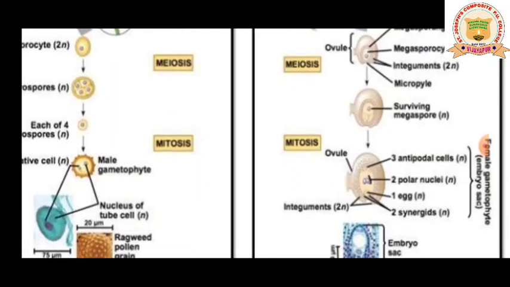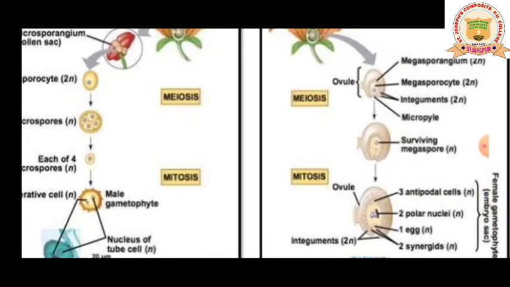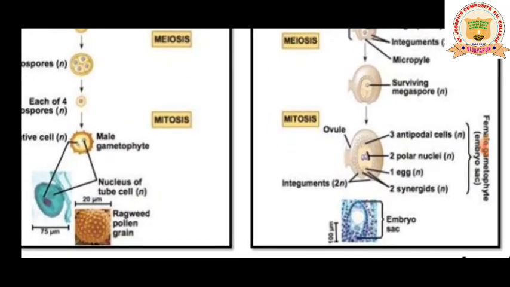First it undergoes meiosis, then mitosis to produce a complete ovule comprising 3 antipodal cells, 2 polar nuclei, 1 egg cell and 2 synergids, and the layer covering this ovule is the integuments. After fertilization of the male gamete with the egg, it produces an embryo inside the embryo sac.